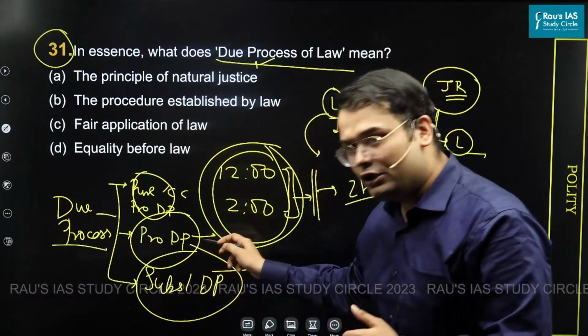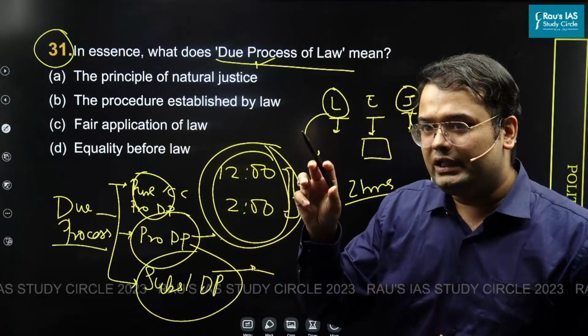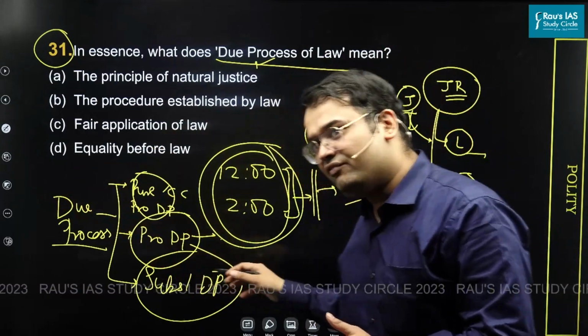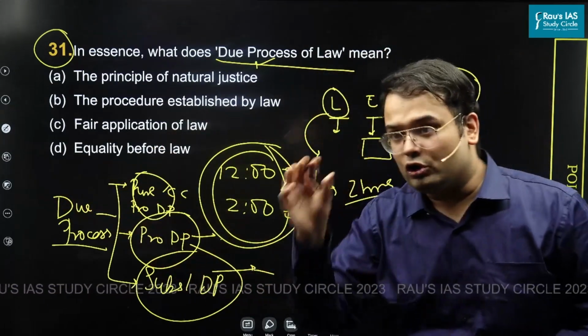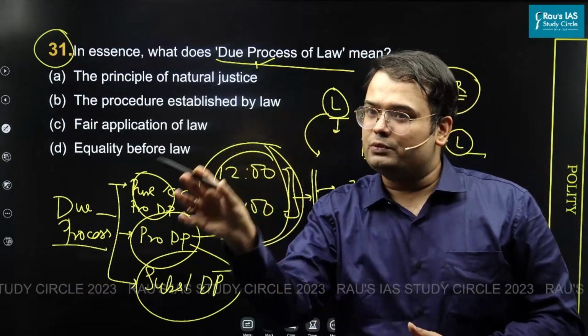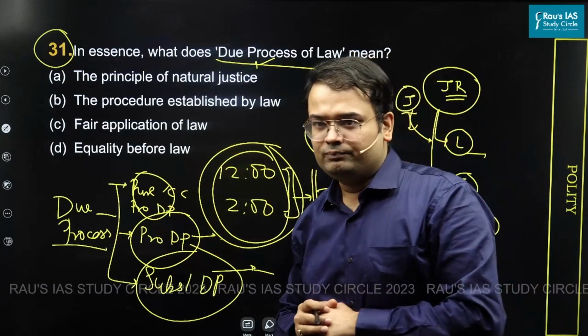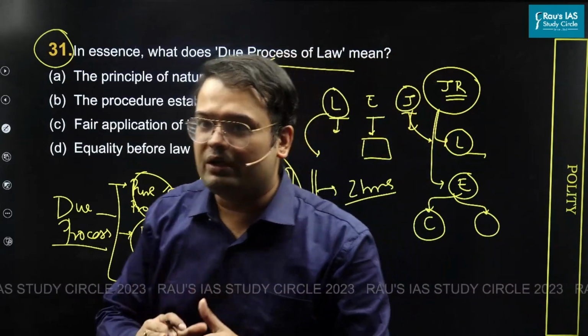In procedural due process, we are focused mainly on the justice with respect to the application of procedure. In substantive due process, we are concerned not just with justice with respect to procedure, but also justice with respect to the substance of the law. I hope you are able to understand what I am trying to say.